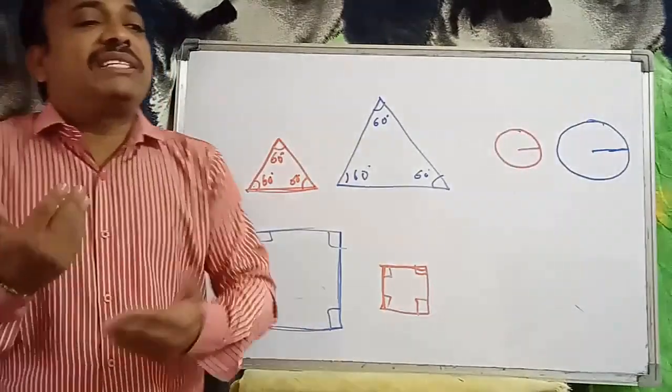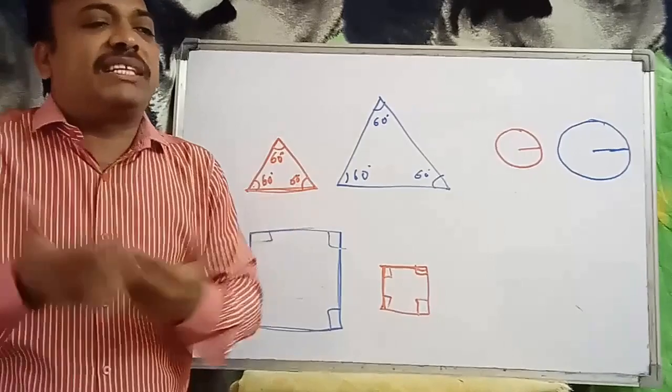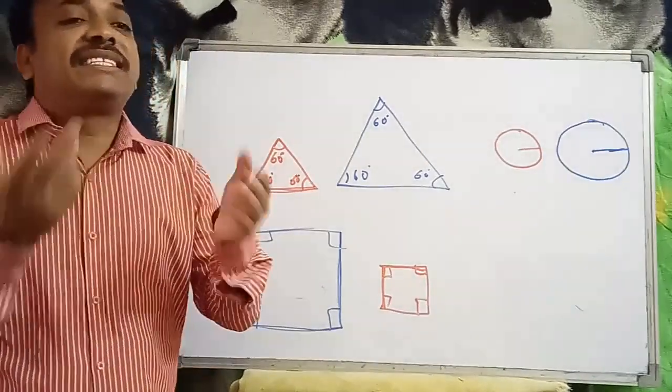So, when do we say that polygons are similar?